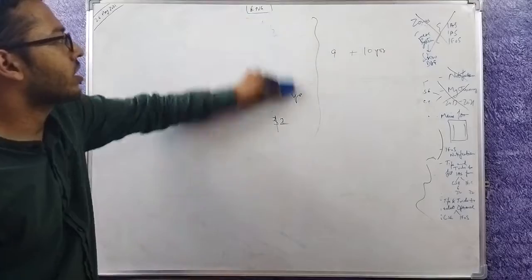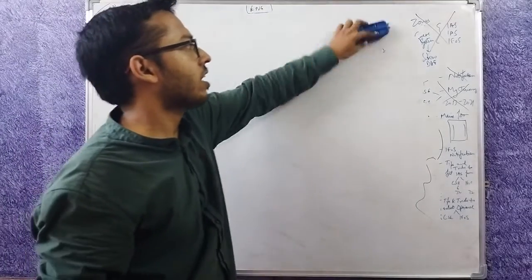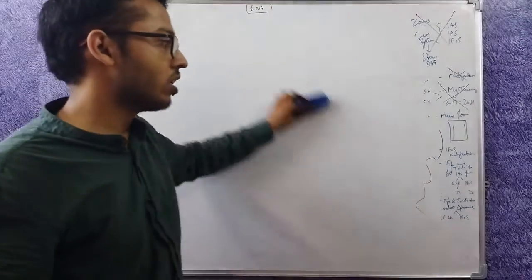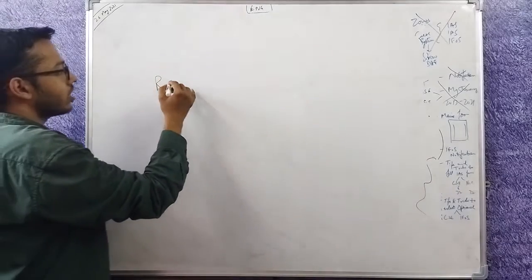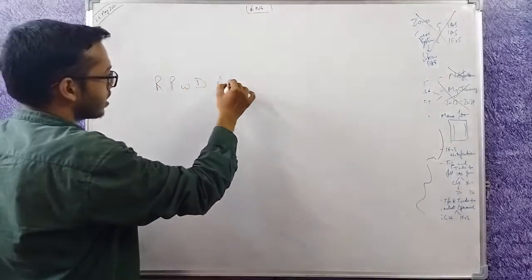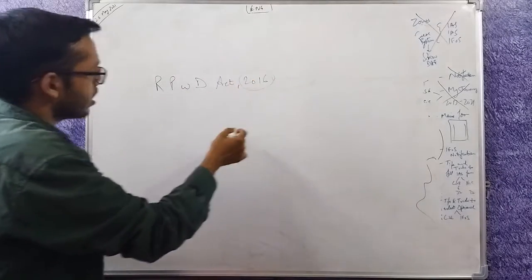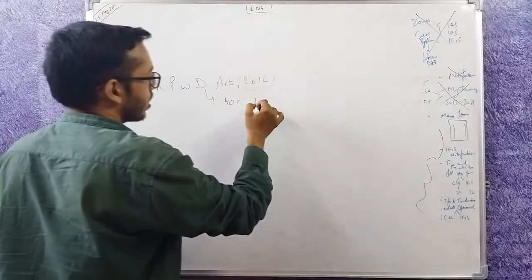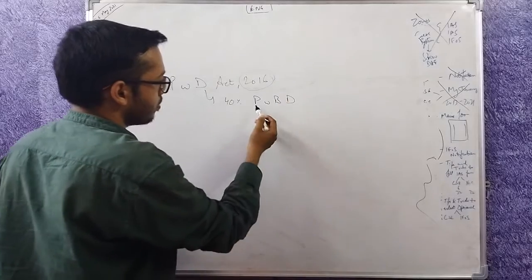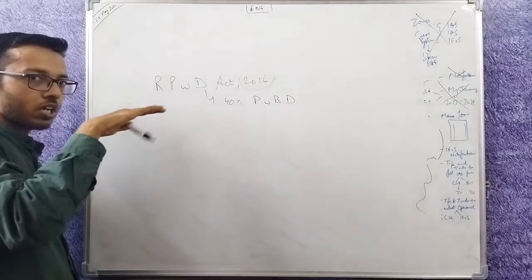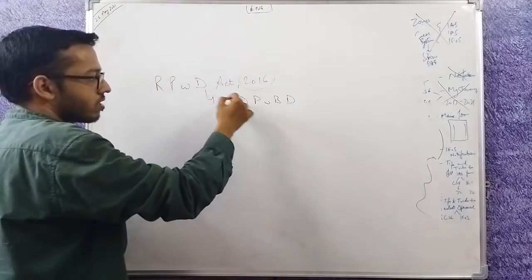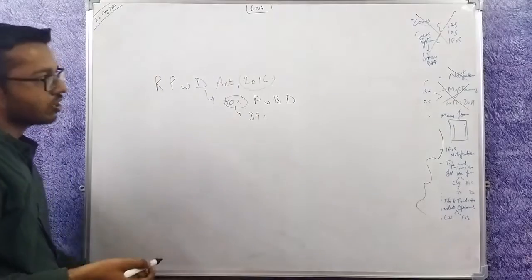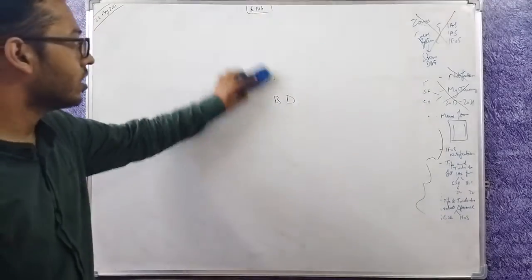I just took a look at the notification to tell you. There are a lot of details also. For example, which type of physically handicapped is allowed. The Rights of Persons with Disabilities Act, I think 2016, says at least 40% benchmark disability should be there. Such people are called people with benchmark disability. This is the benchmark which you need to cross to claim reservation under physically handicapped. If you are, let's say, 39% or less, you don't come under disabled category.